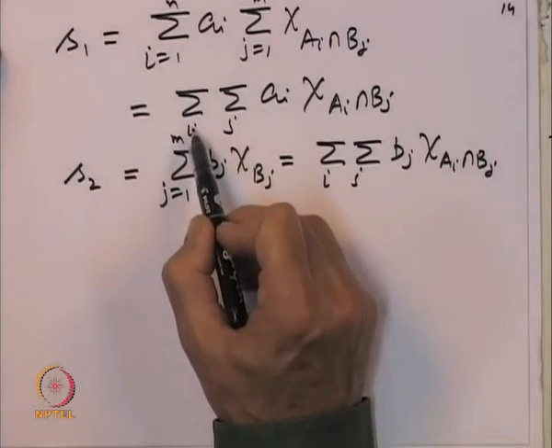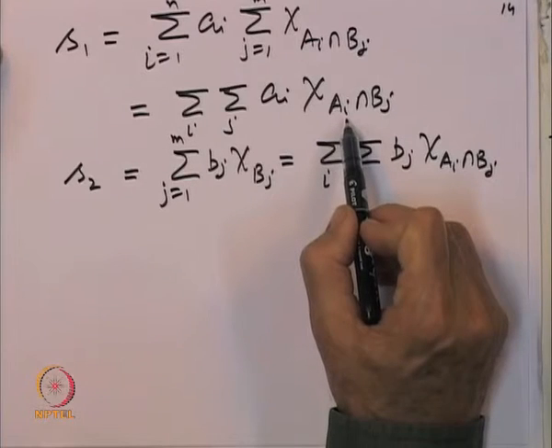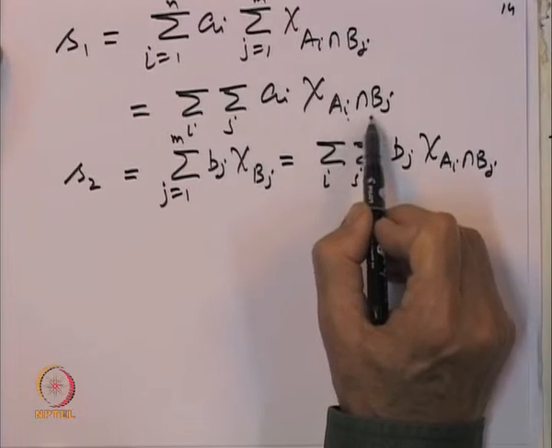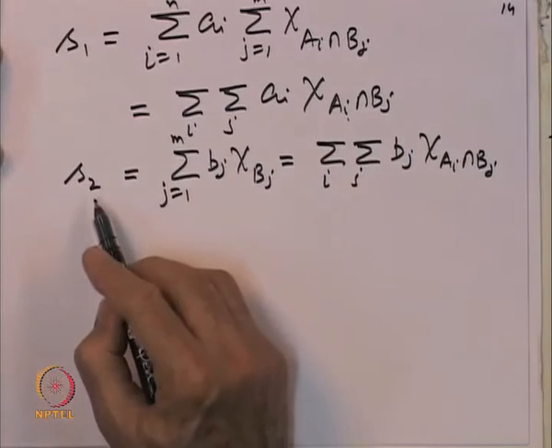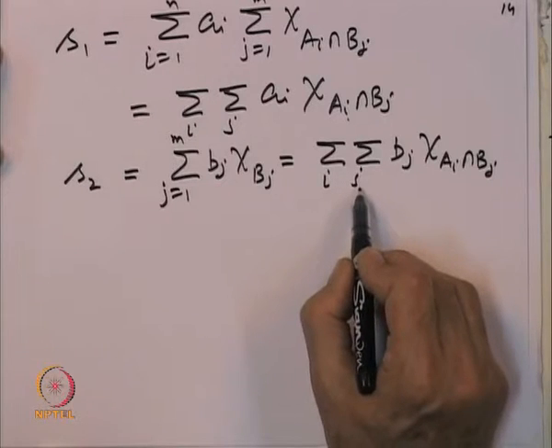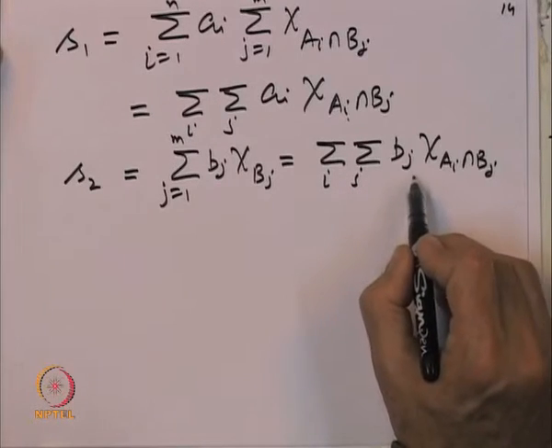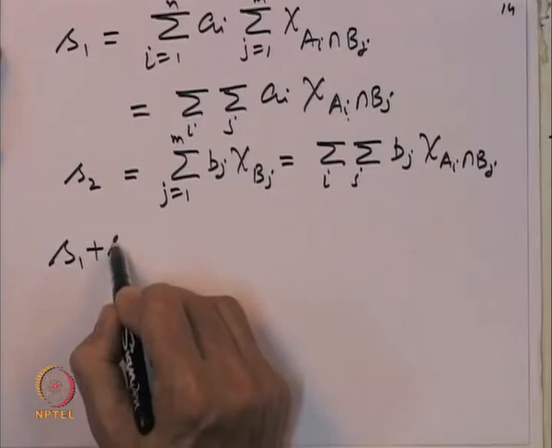So, S 1 is equal to summation over I summation over j A I times the indicator function of A I intersection B j, and similarly S 2 can be written as summation over I summation over j B j times the indicator function of A I intersection B j. So, then what is S 1 plus S 2?